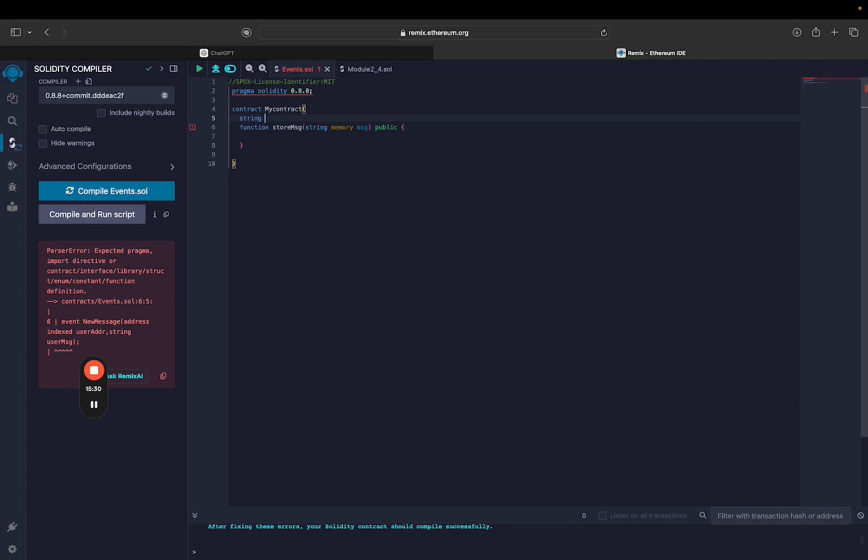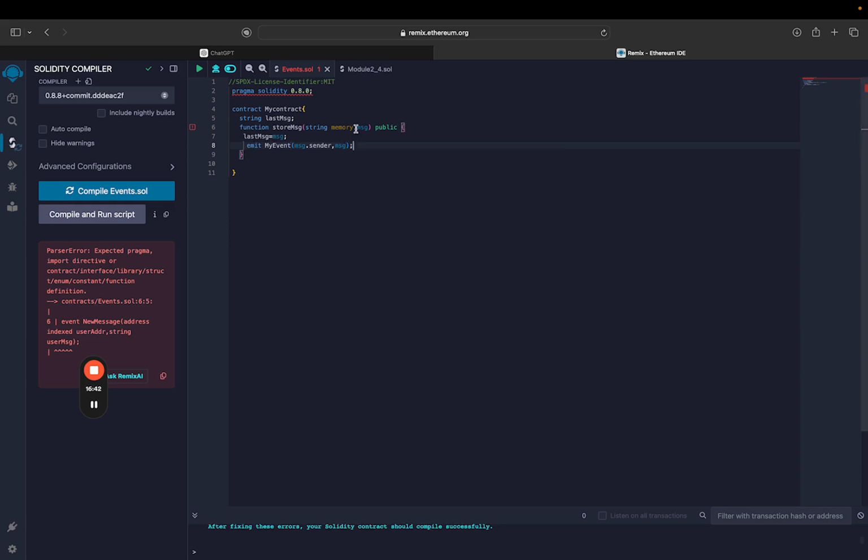So we'll write string lastMessage. We'll write lastMessage equals the message sent by the user as input. Now we'll also emit our event, we'll name it MyEvent, and it will be containing two pieces of information, that is the address of the sender, which will be msg.sender, where msg is a global variable, and also the message sent by the user.